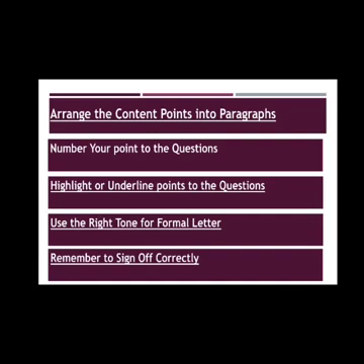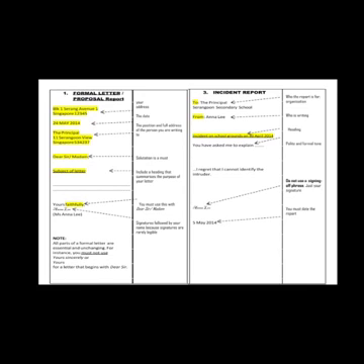Use the right tone. Always use the right tone, don't use a harsh tone. You are complaining, but you are not scolding someone. You should always use good words and a good tone, and remember the sign off correctly, obviously. You have to end the letter very clearly. So this is the format of the letter.